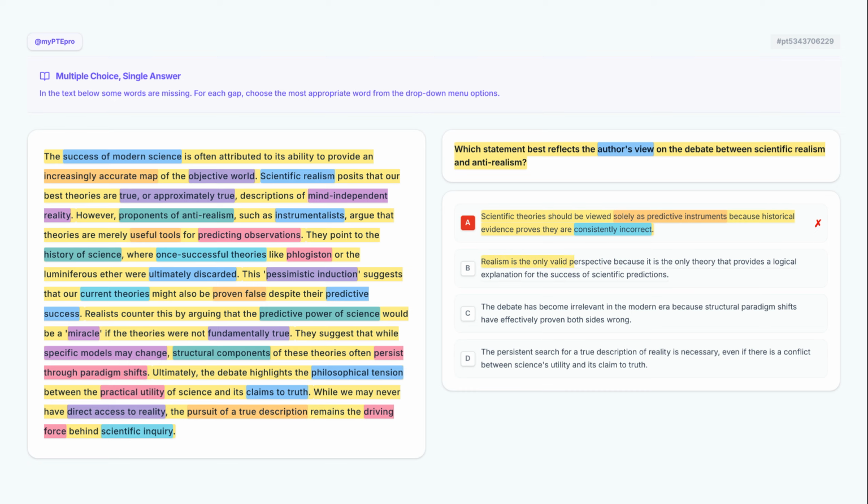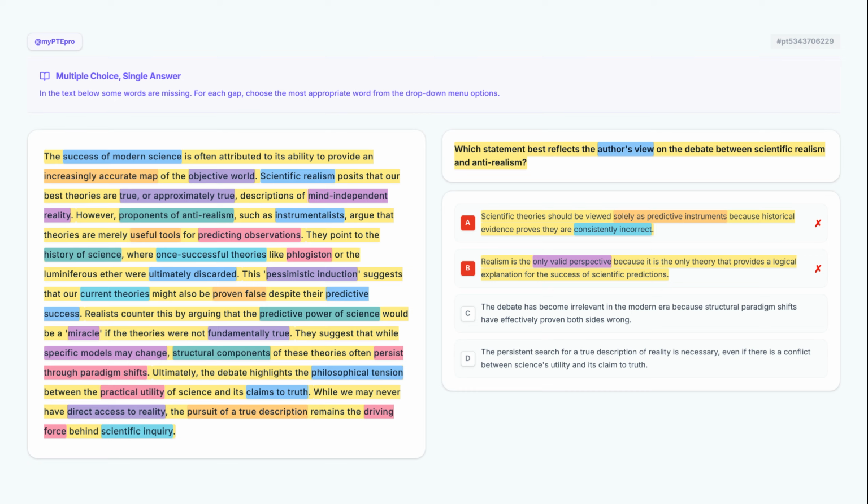Realism is the only valid perspective because it is the only theory that provides a logical explanation for the success of scientific predictions. The assertion that realism is the only valid perspective is too extreme and fails to acknowledge the philosophical tension the author highlights. Although realists argue that success without truth would be a miracle, the author presents this as one side of a balanced debate rather than an absolute fact.